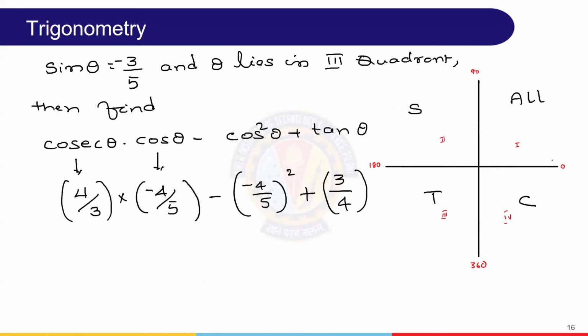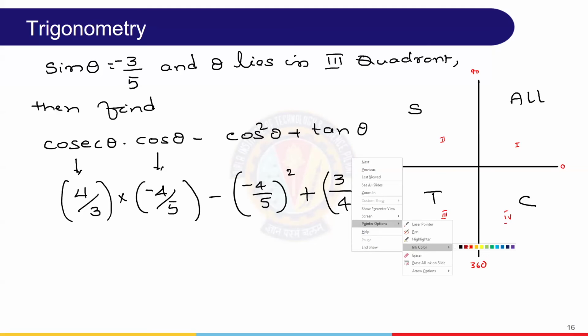If theta is from 0 to 90, all trigonometric values are positive: sine, cosine, anything.